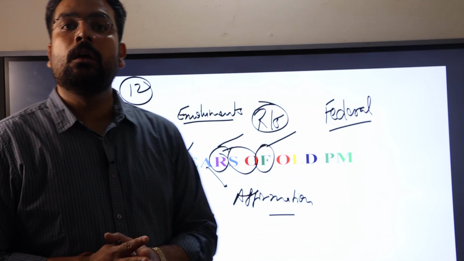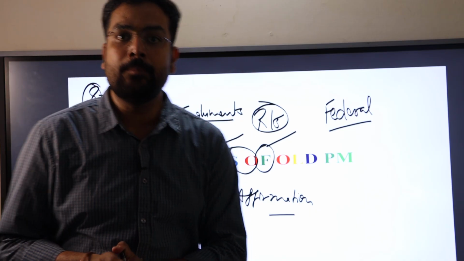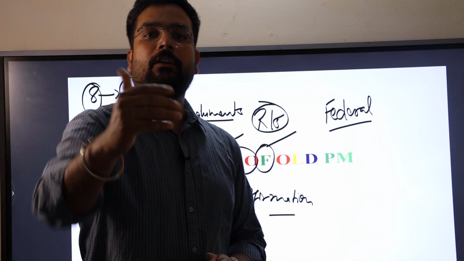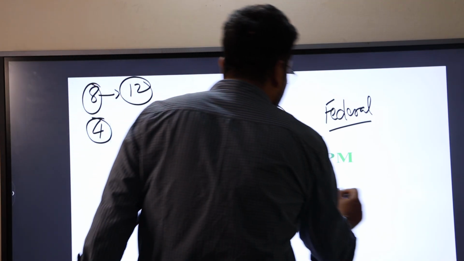O stands for official languages. The same question has been asked in 2024. O stands for official languages, where there are certain languages in India. Next, L stands for land reforms.